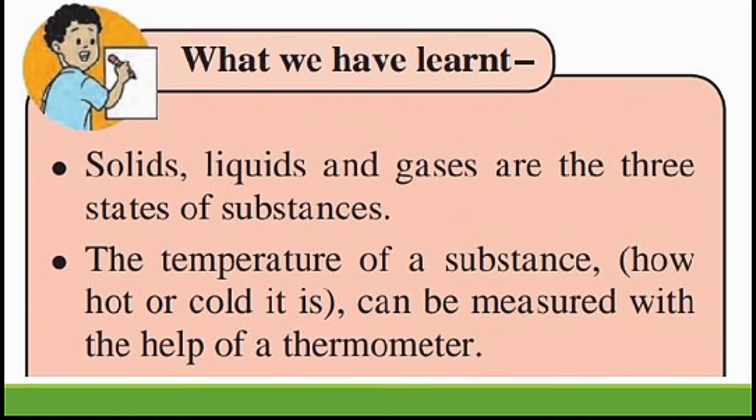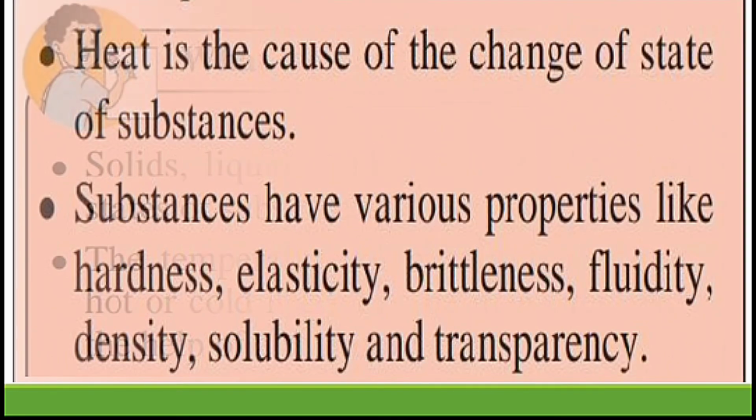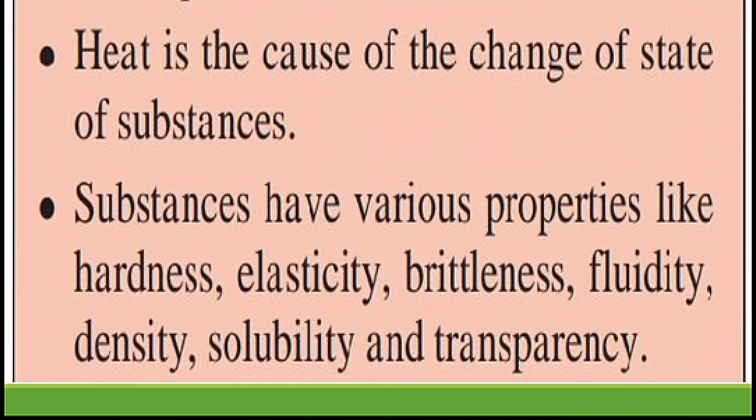So students, what we have learnt in this lesson: solids, liquids and gases are three states of substances. Then the temperature of a substance, how hot or cold it is, can be measured with the help of a thermometer. There are various types of thermometer, like a digital thermometer or a thermometer made of mercury. Okay, then we have studied that heat is the cause of the change of state of a substance. Correct?